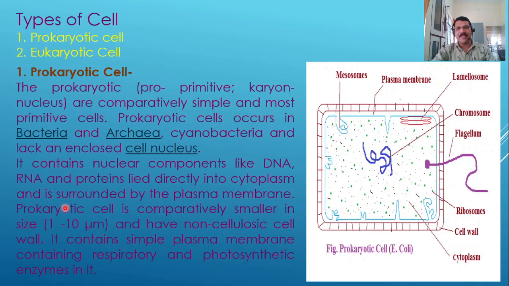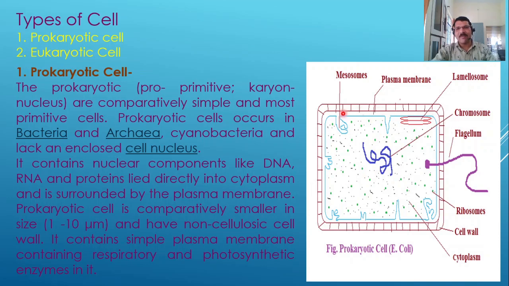The prokaryotic cell is comparatively smaller; as compared to the eukaryotic cell, it is very small in size. The size ranges from 1 to 10 micrometer and it has a non-cellulosic cell wall. For example, a bacterial cell is shown here, that is E. coli. The cell wall is non-cellulosic and it contains a simple plasma membrane containing respiratory and photosynthetic enzymes.